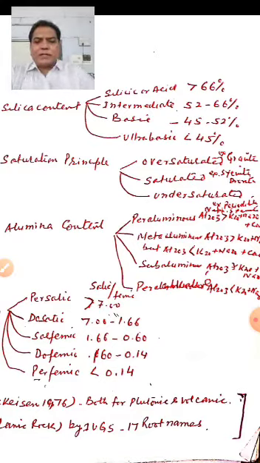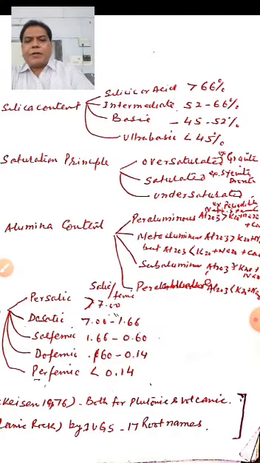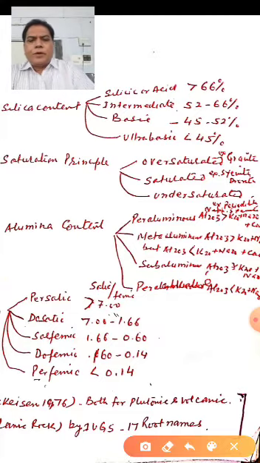Then the next classification is on the basis of the CIPW norm. CIPW is named after four American petrologists, Cross, Iddings, Pirsson and Washington. They calculated the normative minerals from the chemical composition of the rocks and divided them into two categories, salic and femic. So depending upon the salic to femic ratio, rocks are divided into five categories.